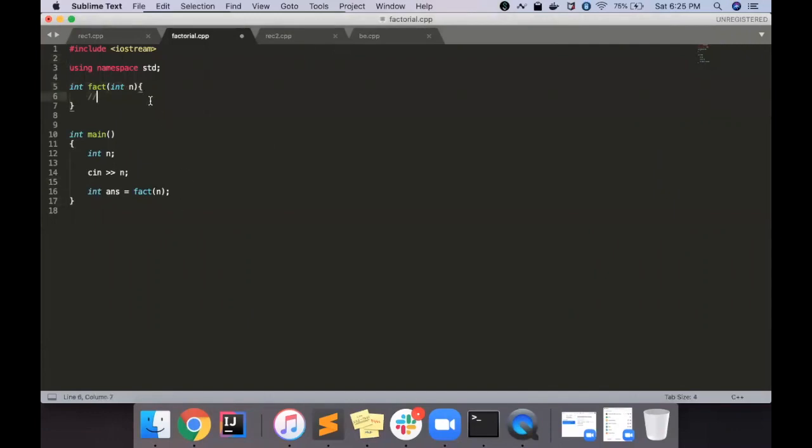Okay, fine. So you have to find the factorial of n. We'll write the terminating condition later on, but like we discussed, n factorial is n into n minus 1 factorial, and that n minus 1 factorial is calculated by the same function. This function is responsible for calculating any factorial. Basically you can imagine it as finding some x factorial.